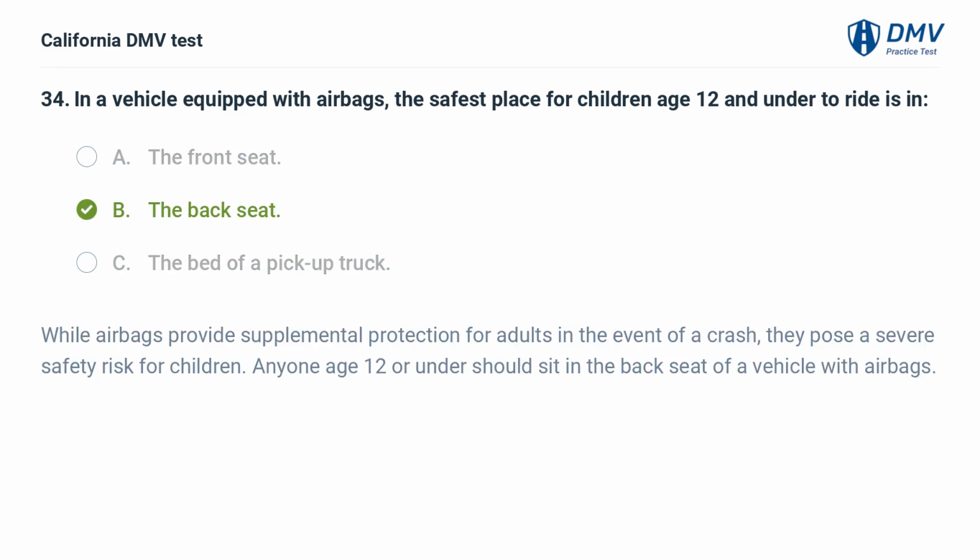B. The back seat. While airbags provide supplemental protection for adults in the event of a crash, they pose a severe safety risk for children. Anyone age 12 or under should sit in the back seat of a vehicle with airbags.